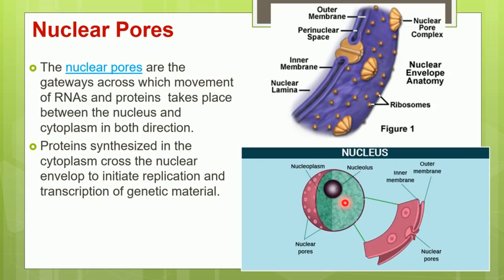Similarly, the ribosome is synthesized in the nucleus. Also RNA and certain other proteins are synthesized in the nucleus. These ribosomes, RNA and proteins will come out from the nuclear pores into the cytoplasm. So these nuclear pores act like gates for the entry and exit of molecules.